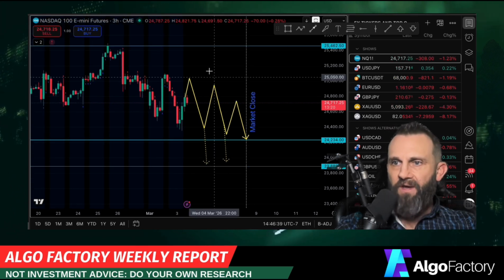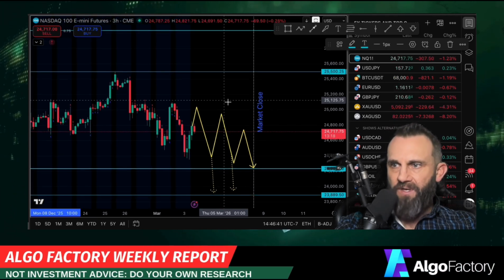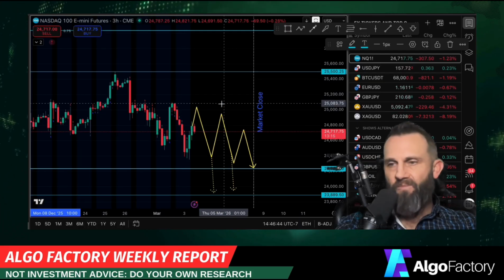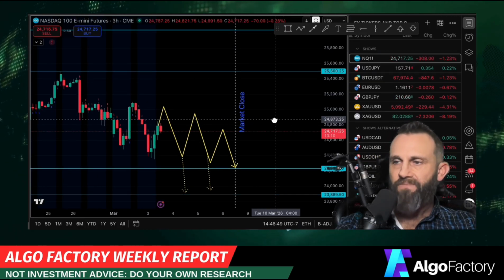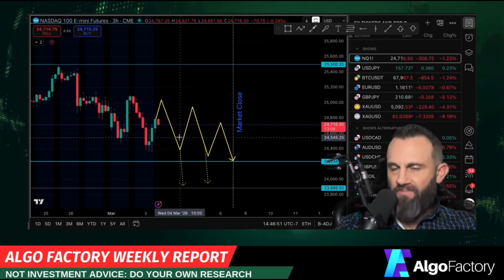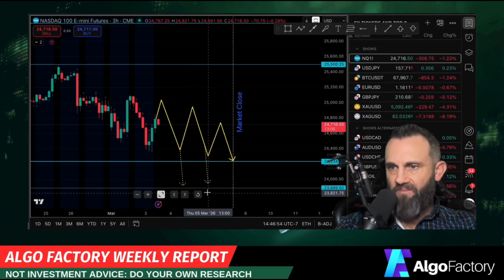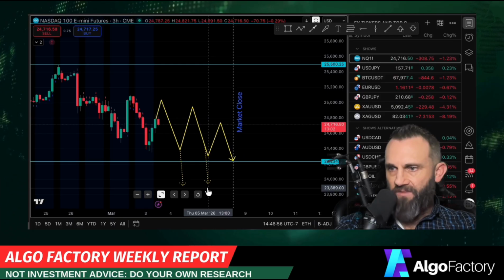So that's what to look out for. Your upper bound right now is 25,500. I doubt price will even approach that, but that's where it would hit its head if it approached most likely. So that's what we're looking at. Probably a grind down, but there might be an event that pushes price down below this key level of 23,889.